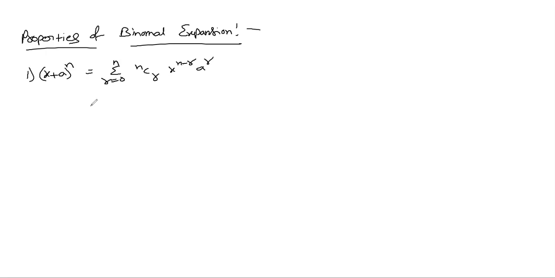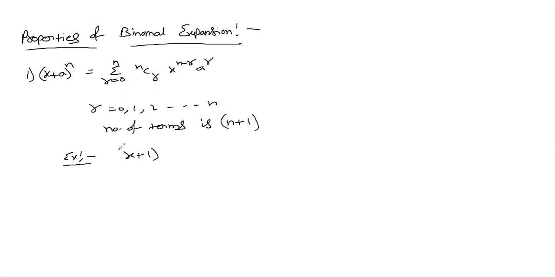Since r runs from 0 to n, we can observe that number of terms will be n plus 1. For example, number of terms in x plus 1 whole power 20 will be 21. n plus 1 means 21 terms will be there.